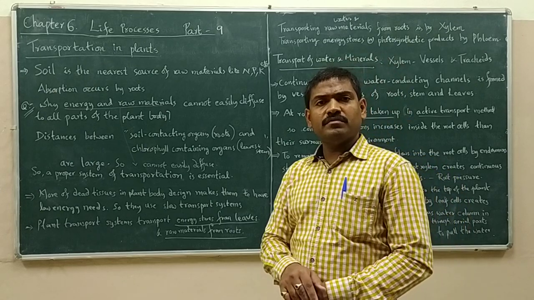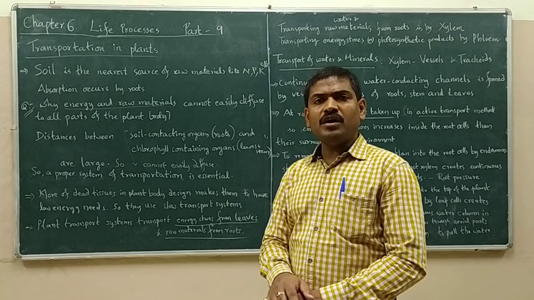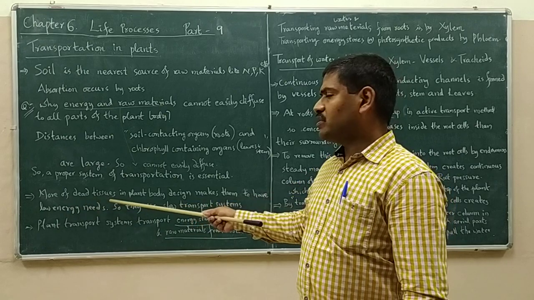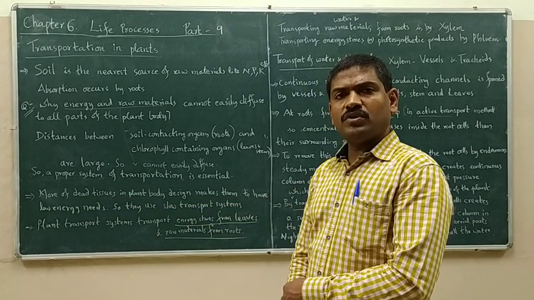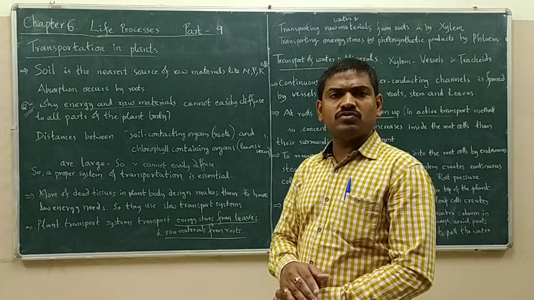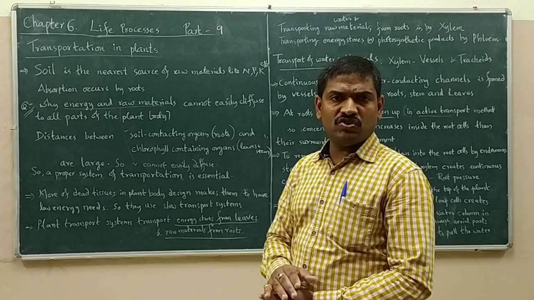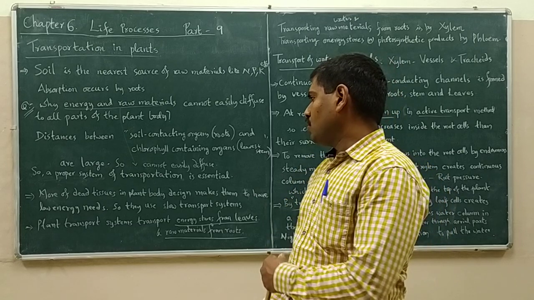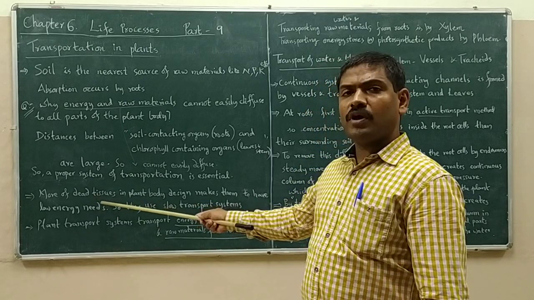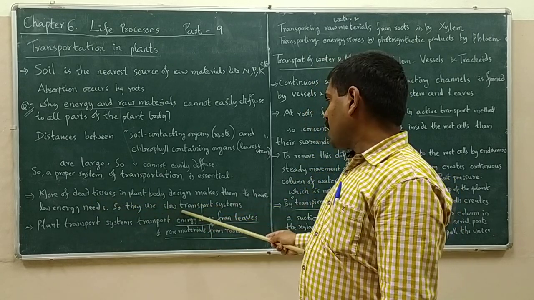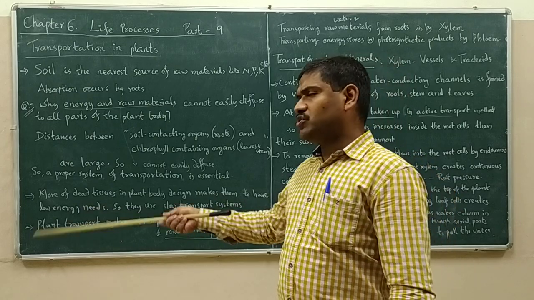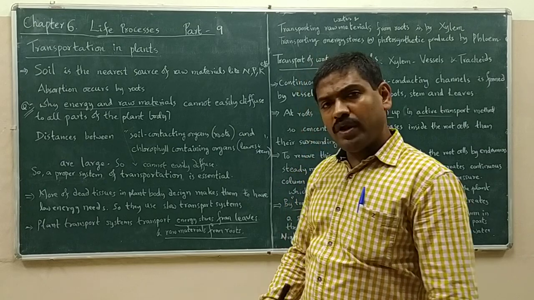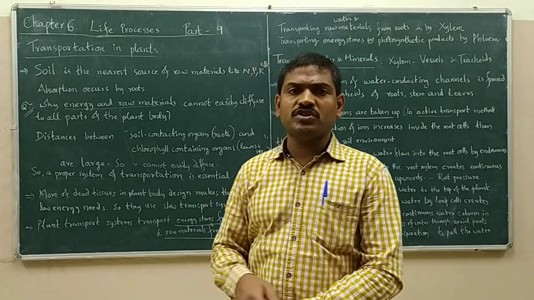In the plant body, a large amount of tissues are dead tissues. These dead tissues do not need energy. Because of the presence of more dead tissues, plants have low energy needs, so the transportation systems are not fast.